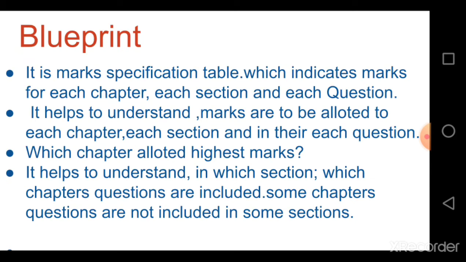Next thing is blueprint. It is a marks specification table which indicates marks for each chapter, each section and each question. It helps to understand how marks are to be allotted to each chapter, each section and each question. With the help of blueprint, we can understand which chapter is allotted the highest marks. It helps to understand in which section which chapter's questions are included. Some chapters' questions are not included in some sections.